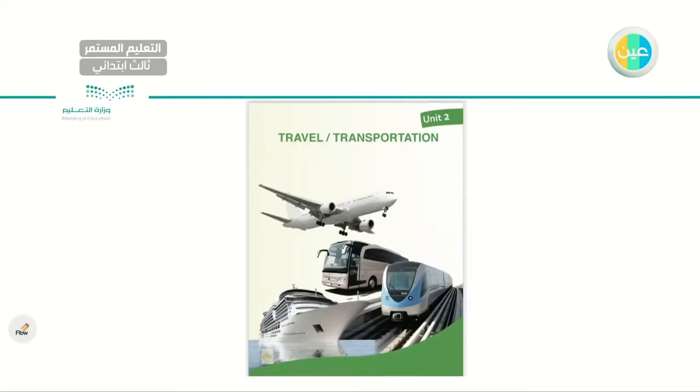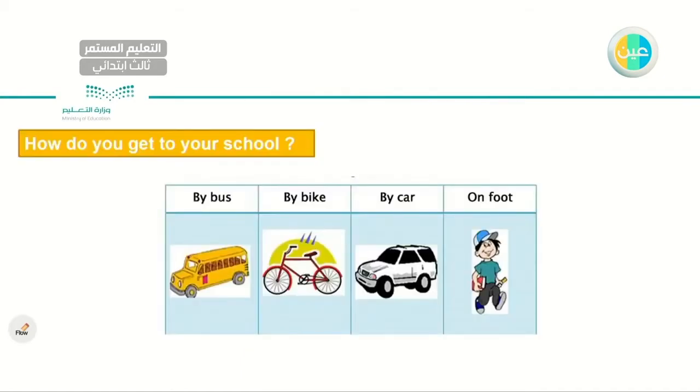So, you will find this. This is the cover of the unit. As I told you, the name is travel and transportation. It's in a green color. Okay, so let's start. Let me ask you this question. If I ask you, how do you get to your school? Or how do you get to your work? How do you get to the supermarket or to the mall?